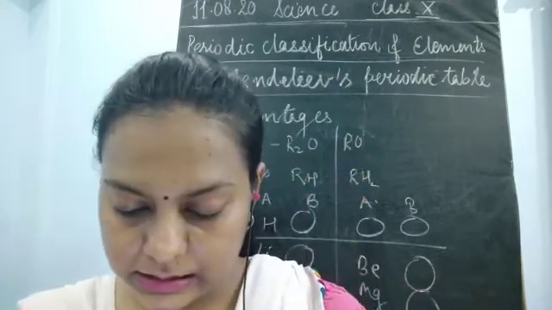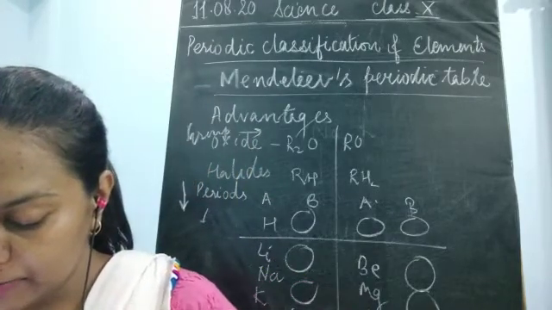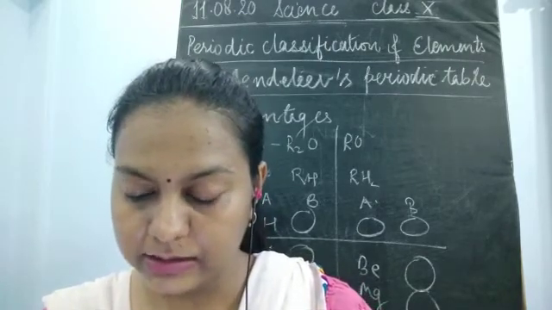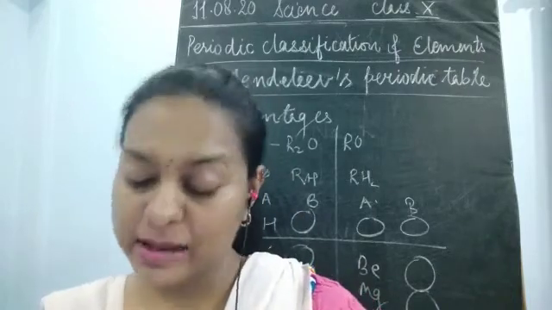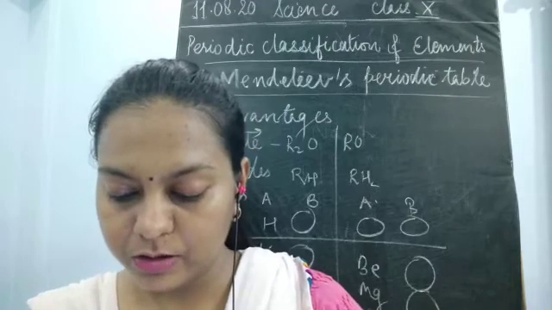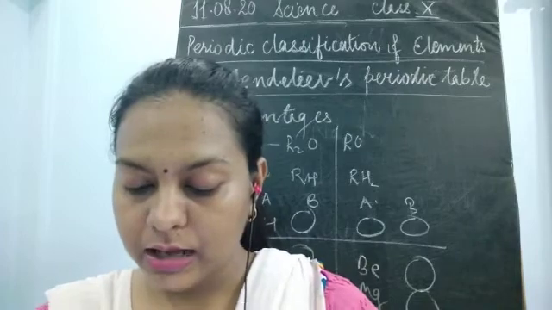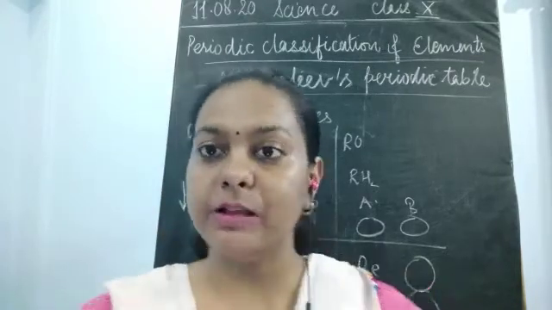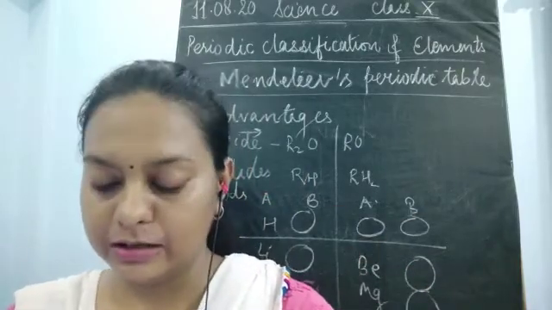Next, Mendeleev boldly predicted the existence of some elements that had not been discovered at that time. He named them by prefixing a Sanskrit numeral. He used the Sanskrit numeral for naming his elements. For example, he used Eka. Eka means one. He kept Eka as a prefix, followed by the name of the element of the same group.